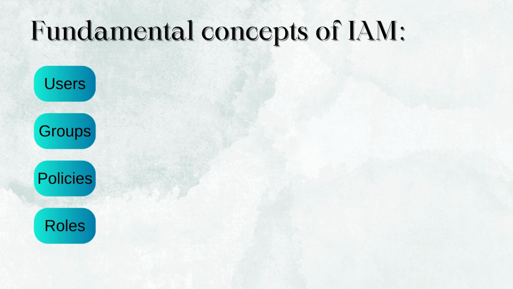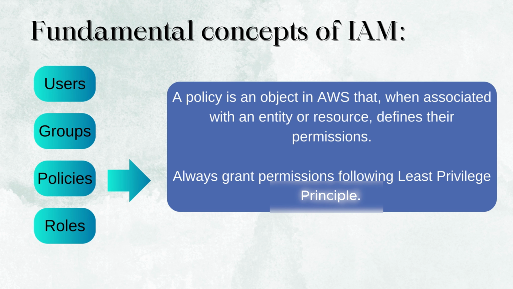By default, users and groups have no permissions, meaning they can't access any AWS resources. We have to assign permissions to them. This is done by policies. Policies. Policies are a set of permissions that can be attached to users or groups that determine which resources can be accessed by them and also what actions are allowed on these resources. Always grant permissions following the least privilege principle, that is, don't grant more permissions than a user needs.